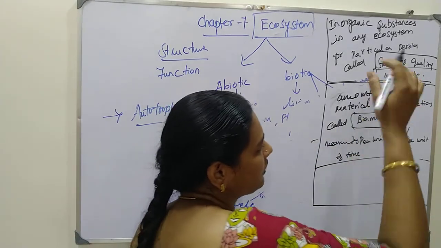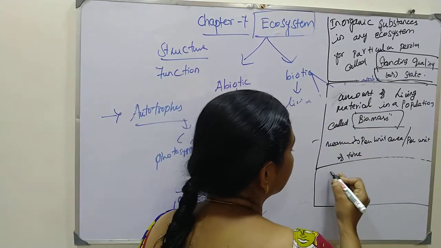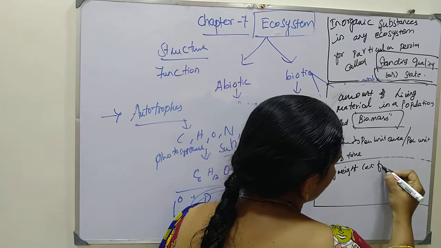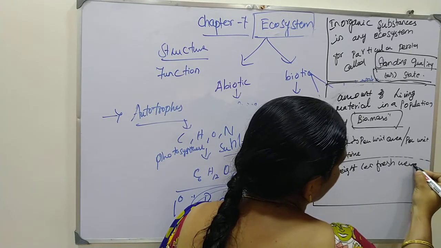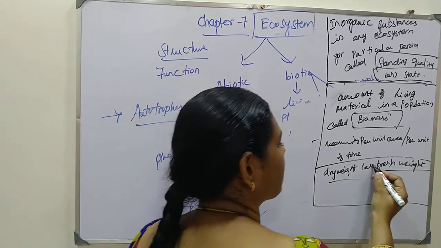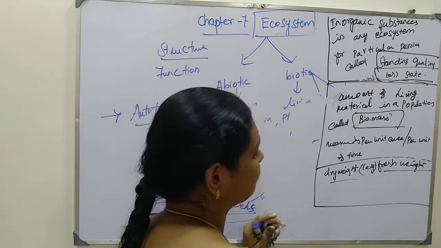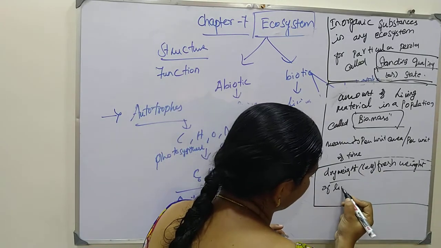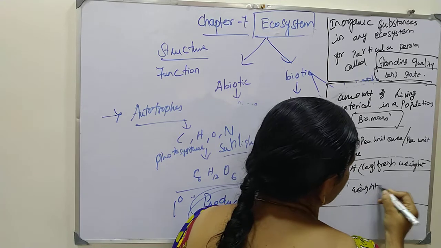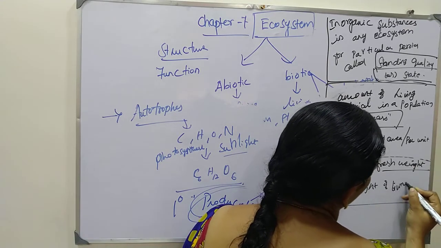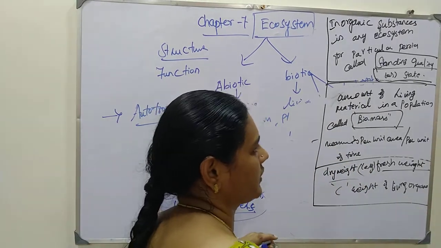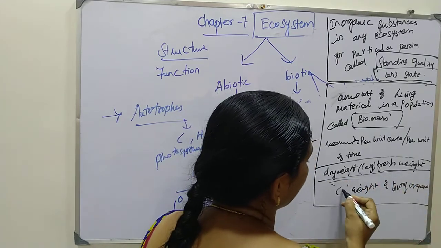This amount of living material can be measured as fresh weight, dry weight or carbon weight of the living organism. We can take any of these. So to know how to measure the mass, weight and amount of an organism, we use its dry weight, fresh weight or carbon weight.